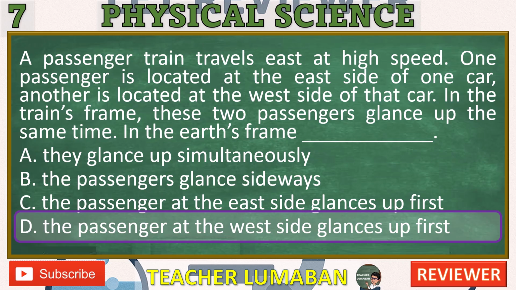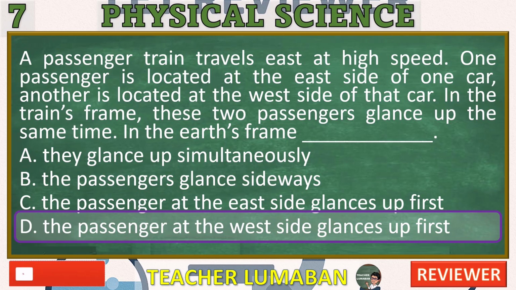To an observer on Earth, the east side passenger is moving toward where the glancing up event will happen. The west side passenger is moving away from it. Due to the finite speed of light and the movement of the train, an observer on Earth will conclude that the west side passenger glances up slightly earlier than the east side passenger.